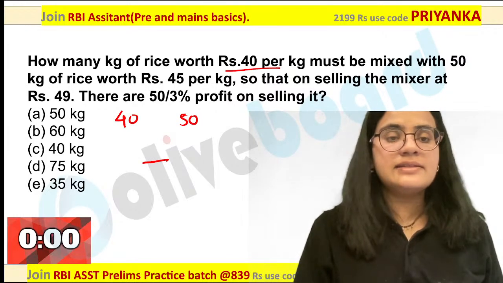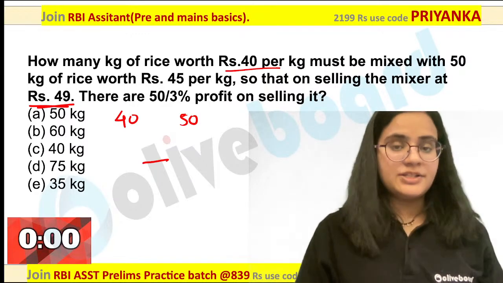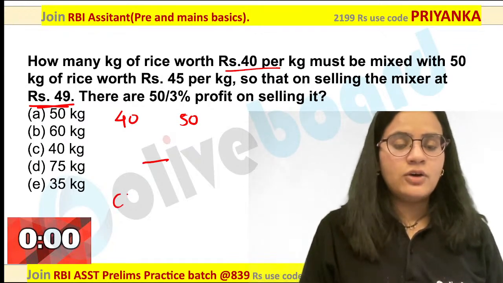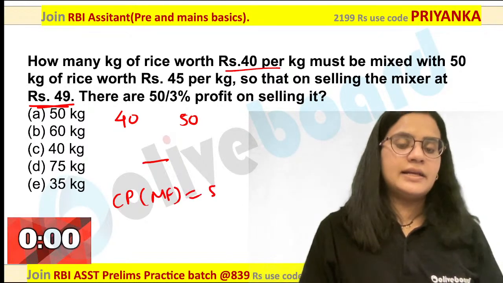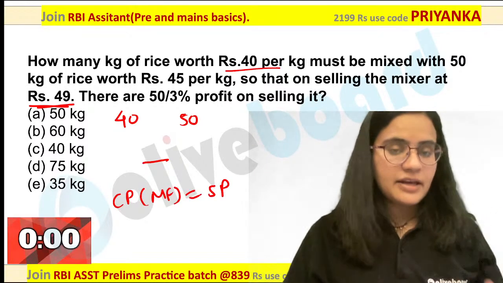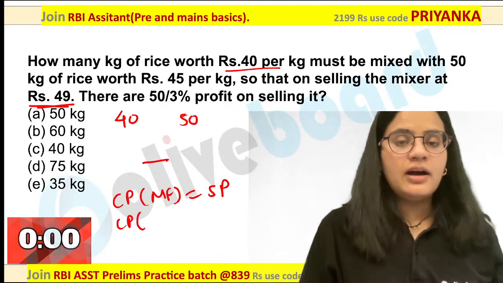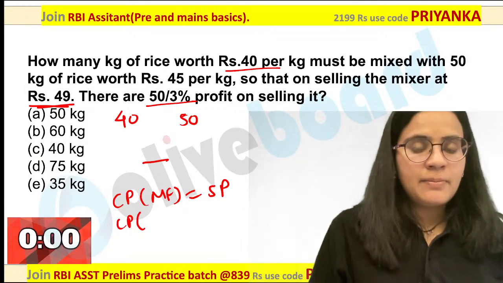Here they have given the selling price, 49. Now all of you please pay attention. How will you calculate the cost price over here? You have to write cost price multiplied by multiplication factor is equal to selling price. This is the basic equation. Now we have to calculate the cost price, so I can calculate the value of the multiplication factor.